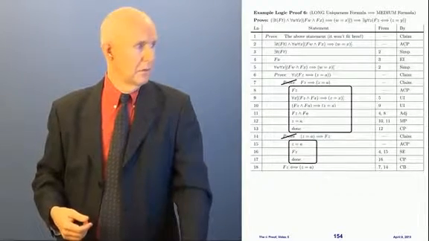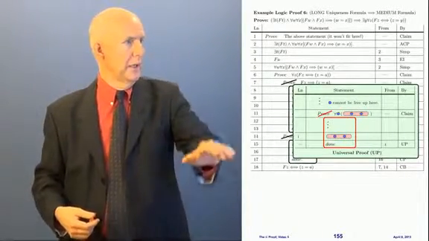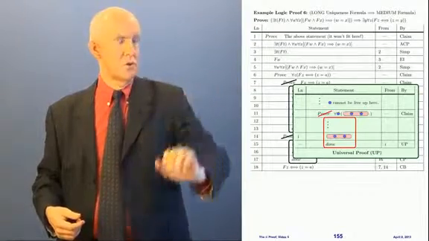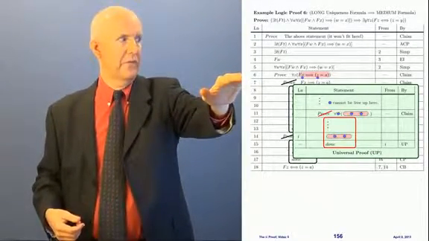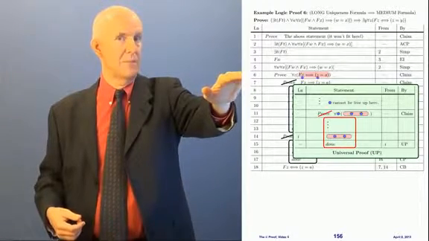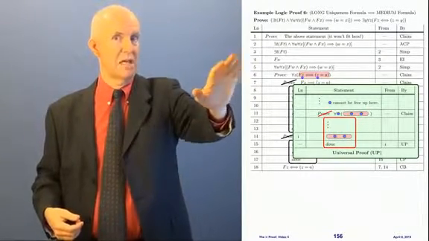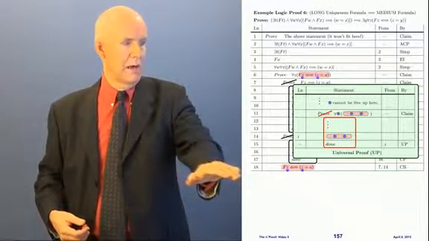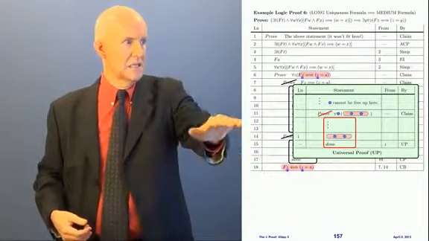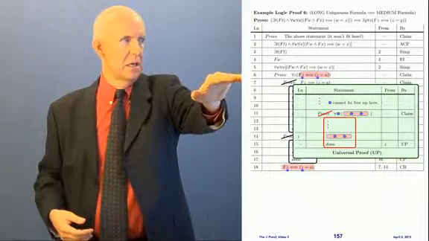Okay, now look. What we were doing in line 6, we were doing a universal proof, and we're trying to get what's inside the parentheses here, this pink statement with the blue variables. We're trying to get that free. And look what we just did. What we have here in line 18 is exactly what we need in line 6.